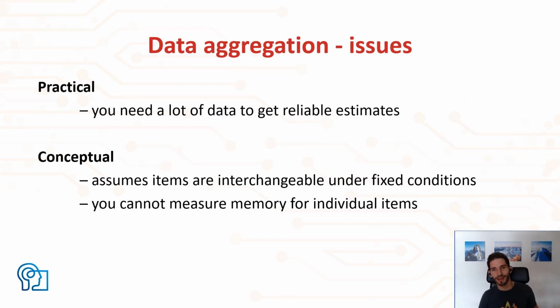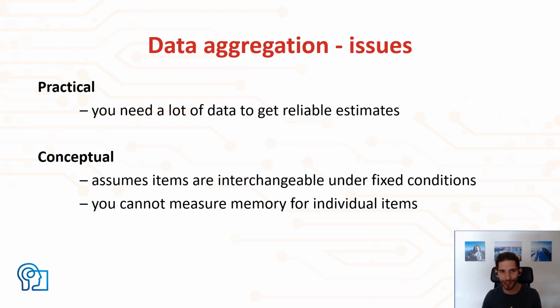This is the best that we can currently do, but there are a number of issues with this procedure. The first one is practical. As I said, you really need hundreds of trials in order to get reliable estimates of the underlying distribution. Of more interest to me is the second conceptual issue here, and that is that with this procedure, you cannot really tell anything about the quality of a particular memory. You can only tell about memory precision in the aggregate. And for the purposes of this talk, I will assume that this is something we as a field want to be able to do potentially.